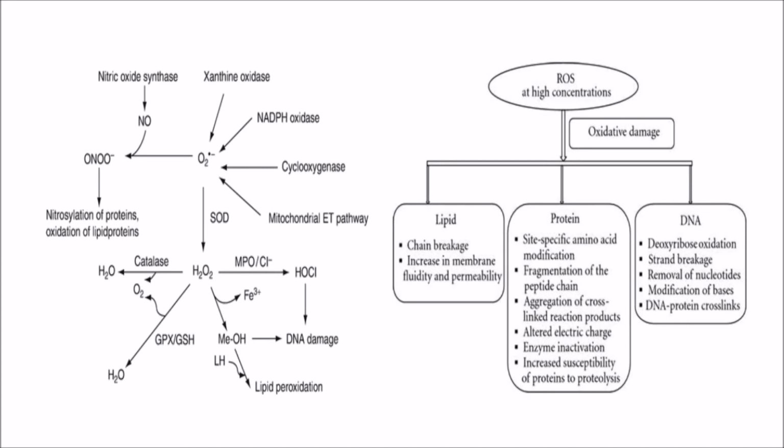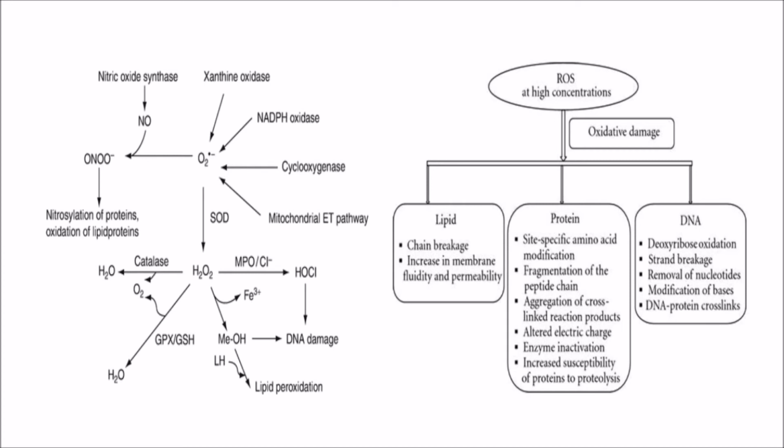But in presence of other radicals or non-radicals, there is generation of more and more free radicals, causing lipid peroxidation, DNA damage, and oxidation of proteins.